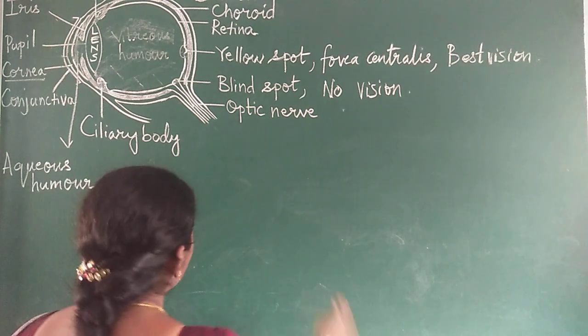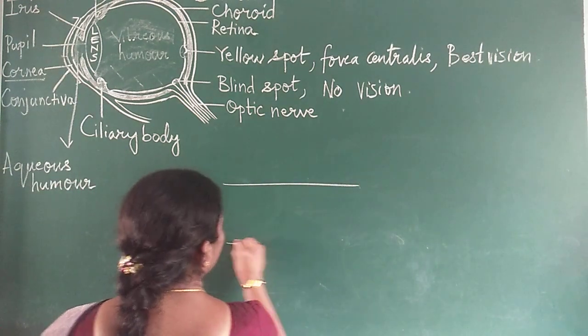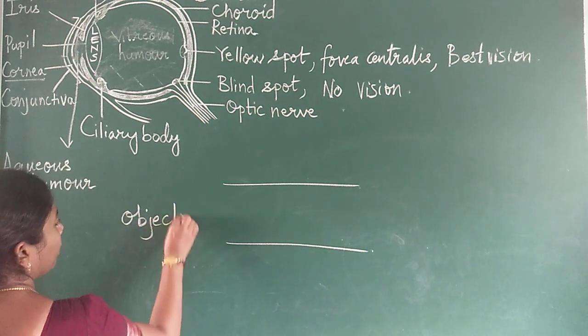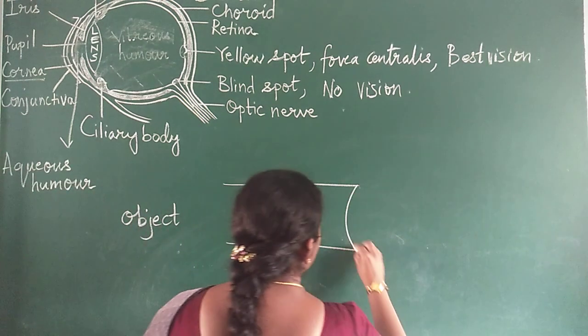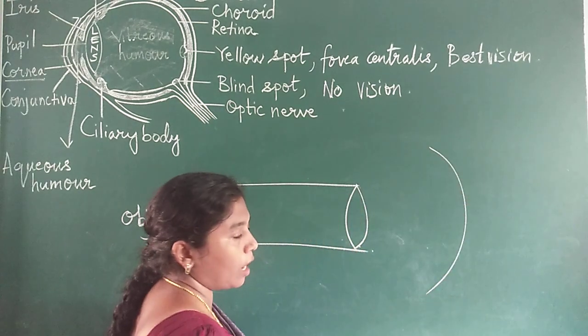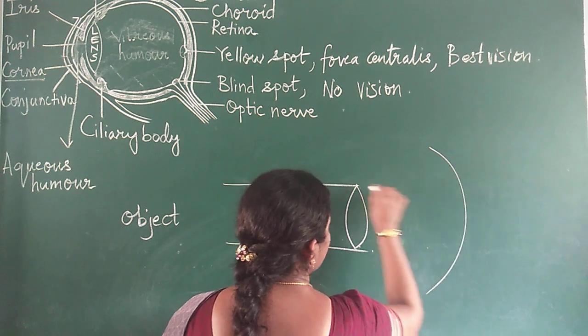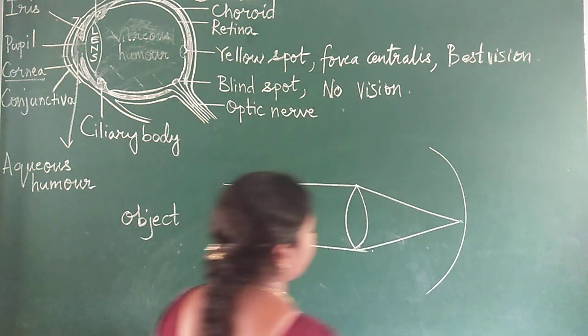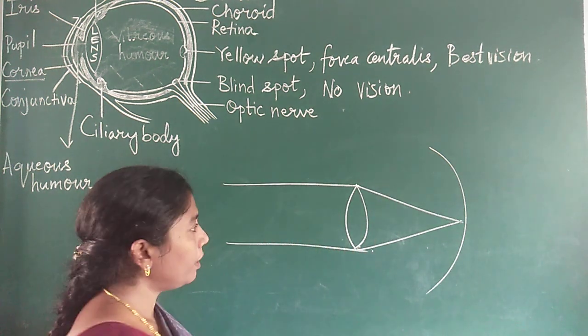Say, for example, this is an object which is very far. This is the lens, and this is the retina on which the image of the object falls. The object should fall on the retina.